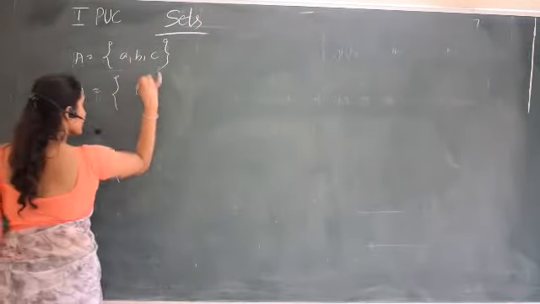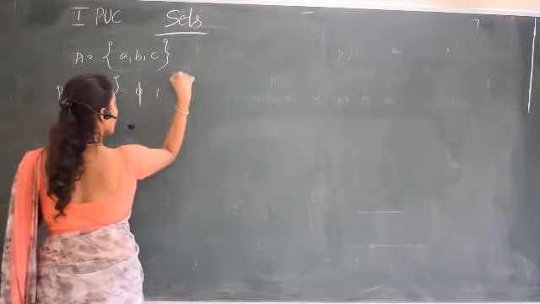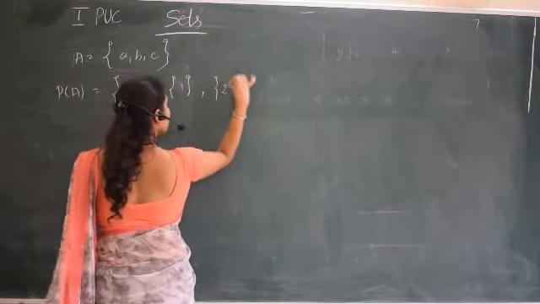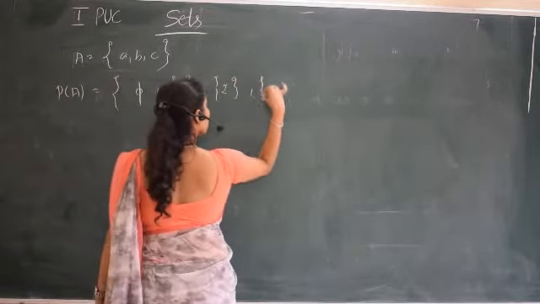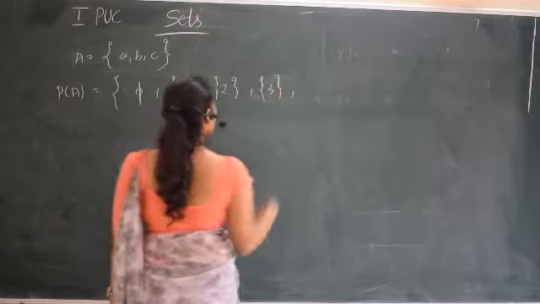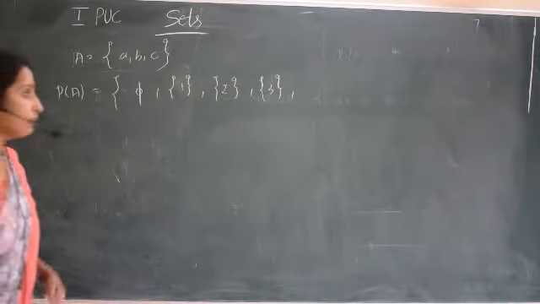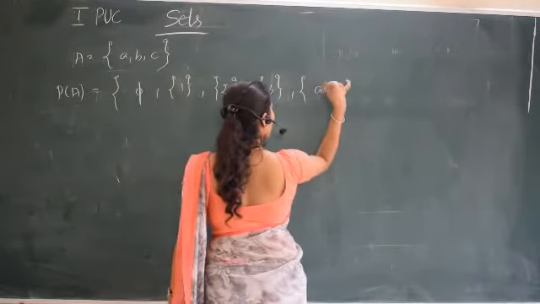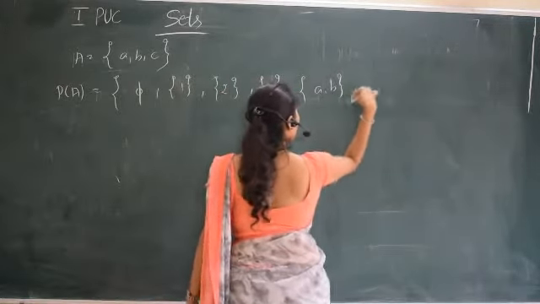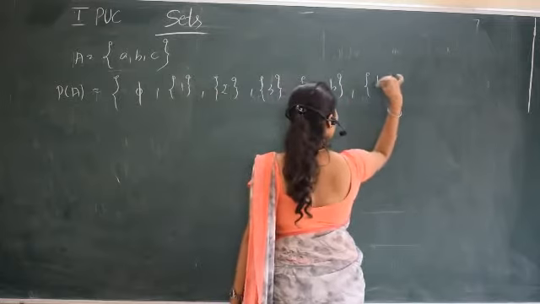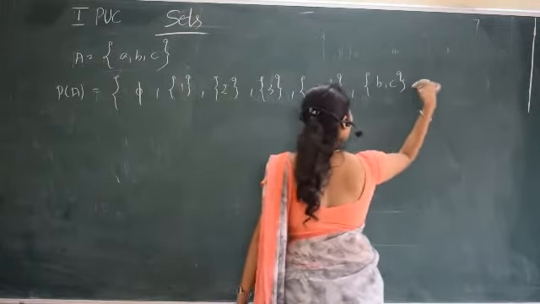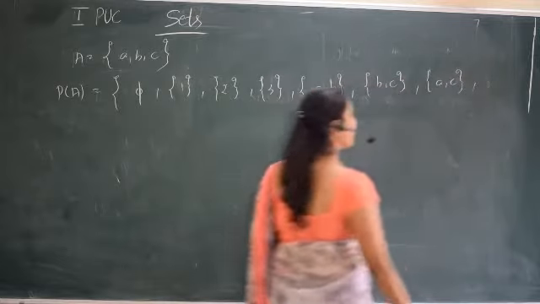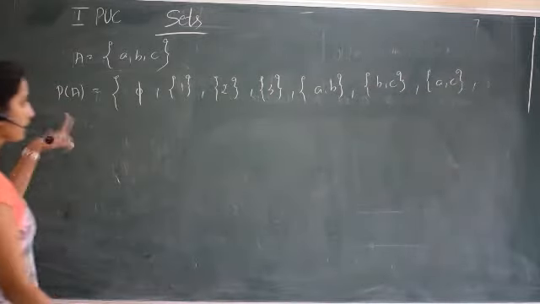One is the empty set, then the subsets containing one element, then containing two elements, then the given set itself.